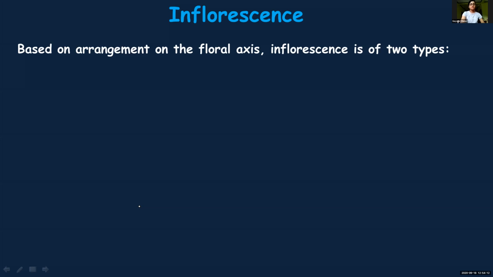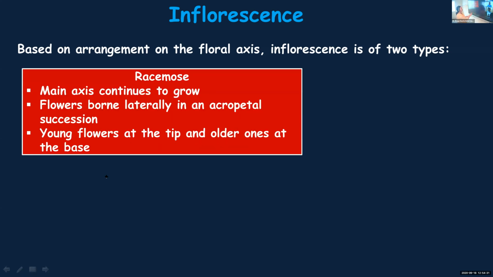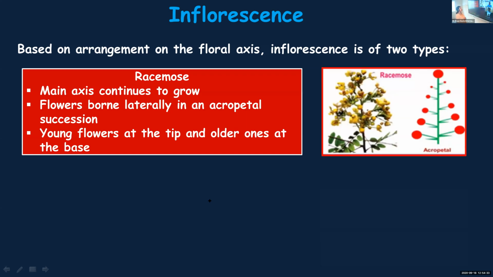Yes, ma'am. Now, based on how these flowers are arranged on the floral axis, there are mainly two types of inflorescence. So you're going to learn about two types of inflorescence, starting with the first one, racemose inflorescence. Racemose and cymose. These are the two types.